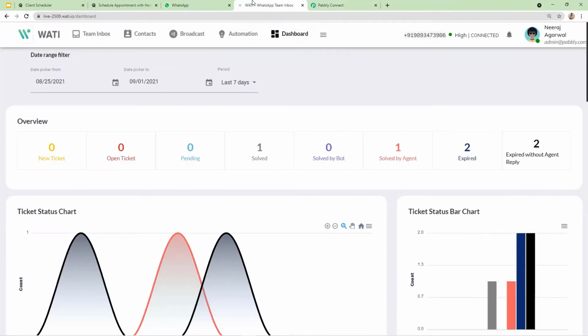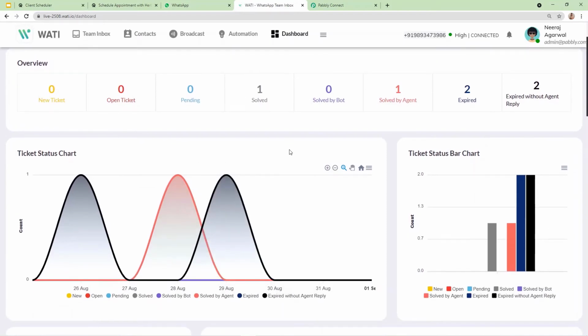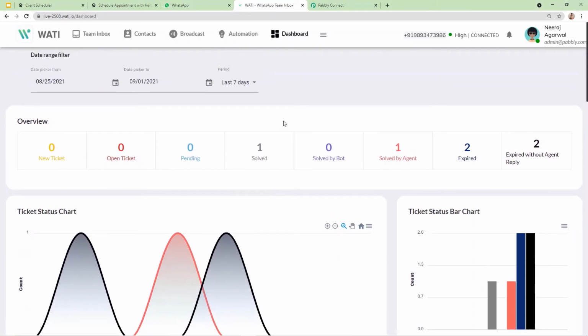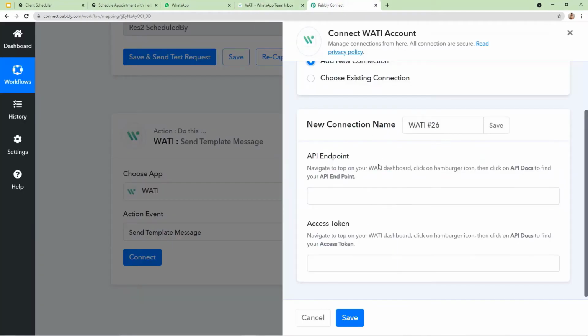Here I've already created my Vati account and this is the dashboard for it. You can also make your Vati account and start using it for sending messages from WhatsApp. As I told you earlier in the video, to send template message on WhatsApp, you have to use Vati. Okay, so we need to find API endpoint and access token.